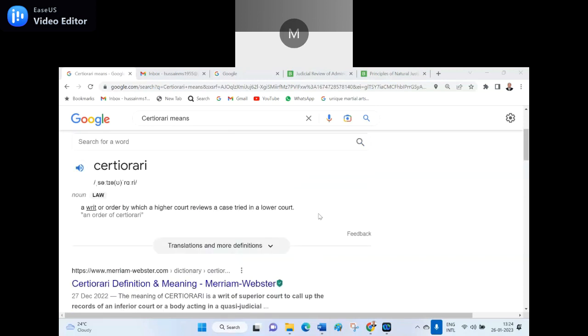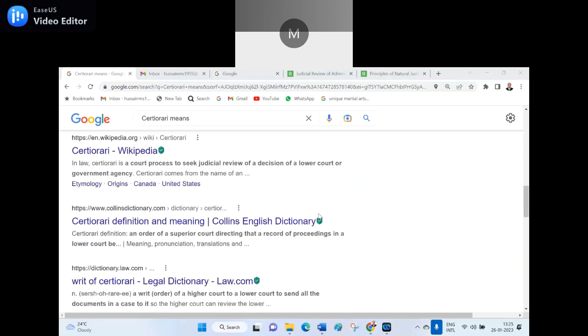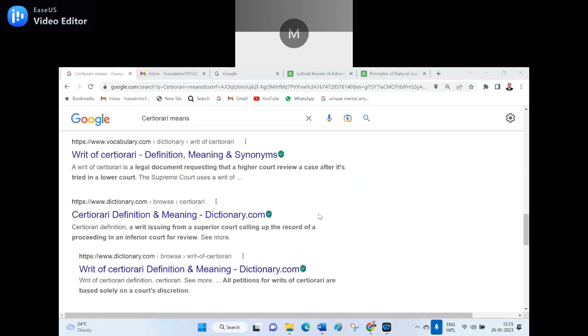A writ or order by which a higher court reviews a case tried in the lower court, asking the lower court to bring the records so that they can proceed. So that is the writ of certiorari. Is it clear? Yes, sir.